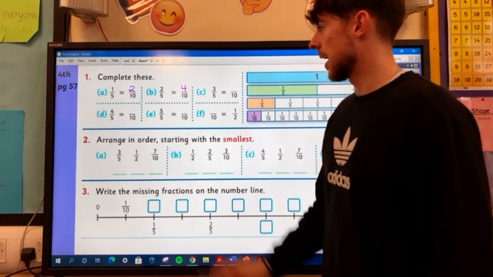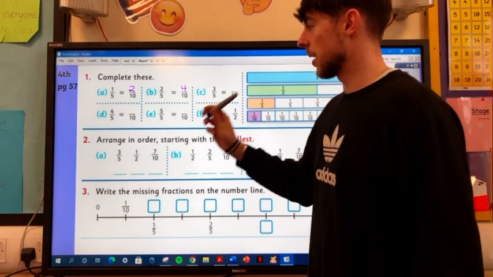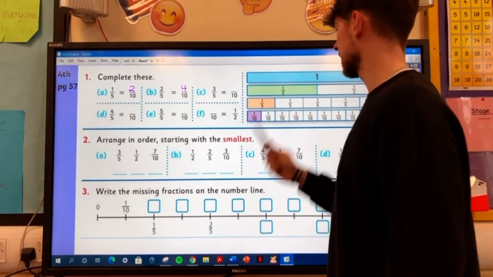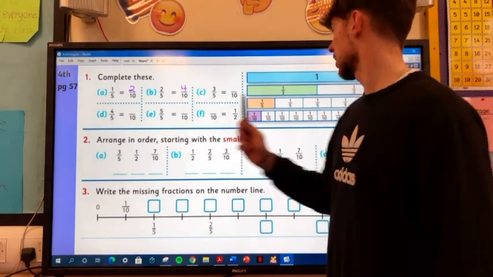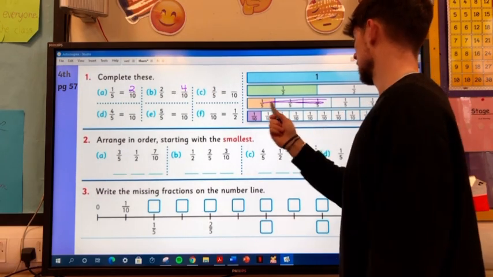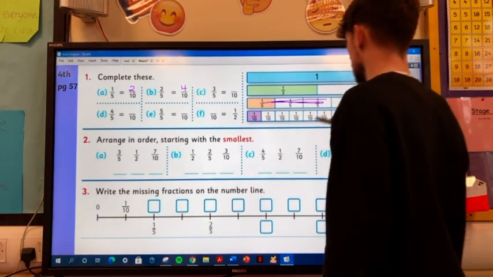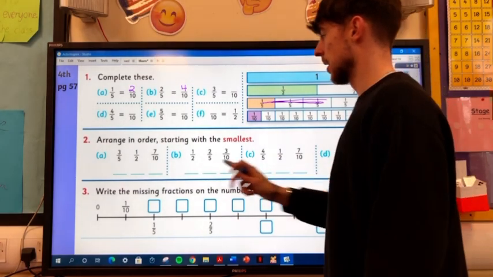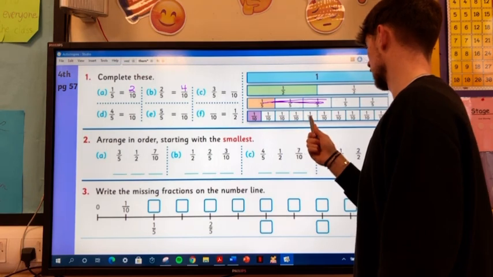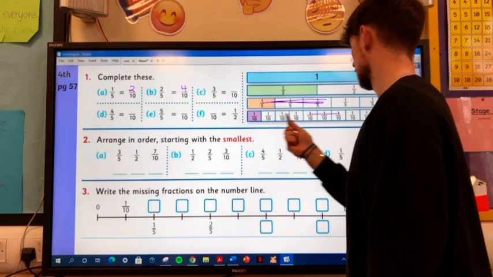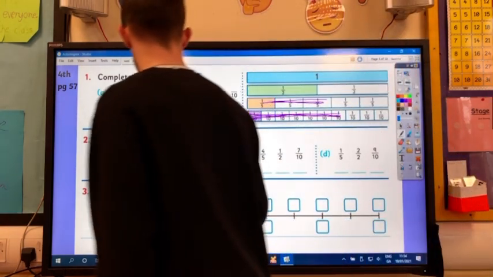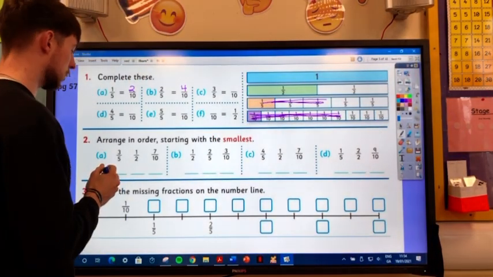Alright, so all of them should be very easy into your copy as well. And arrange these in order, so do the exact same thing as the last time. You can use these to help you as well. So 3/5, so 1, 2, 3. So 3/5, so all here. It's bigger than 1/2, and it's smaller than 7/10. So 1, 2, 3, 4, 5, 6, 7. Okay, so this is 7/10, right? So 7/10, 1/2 is the smallest.